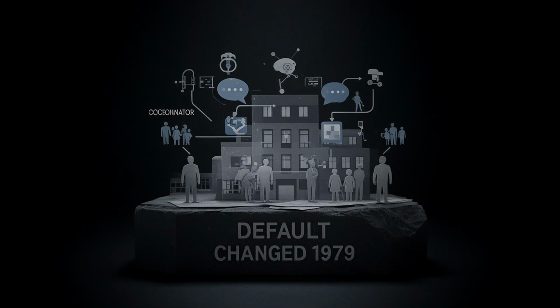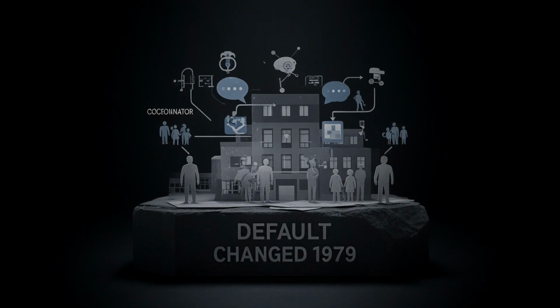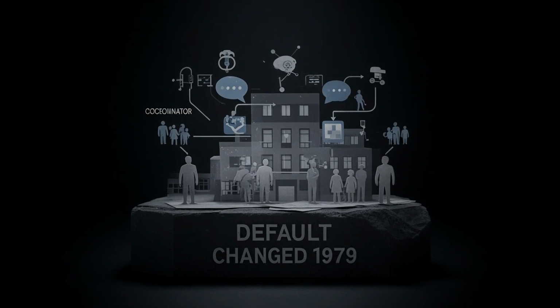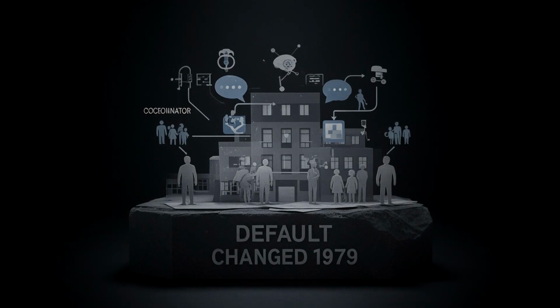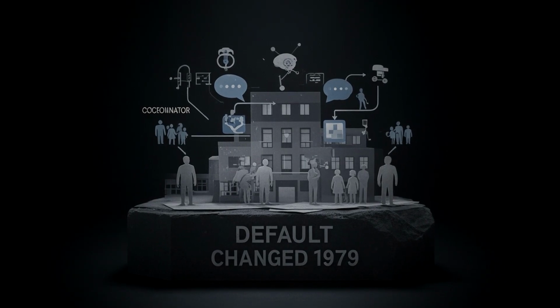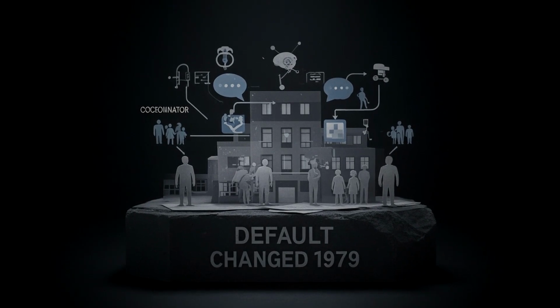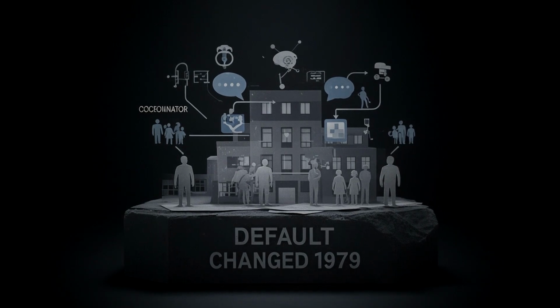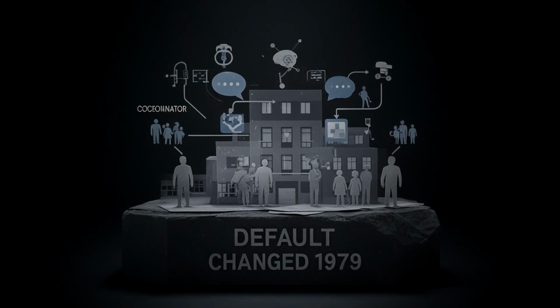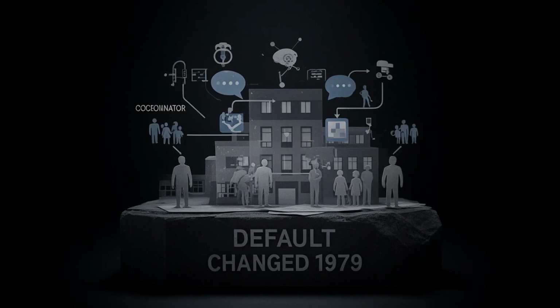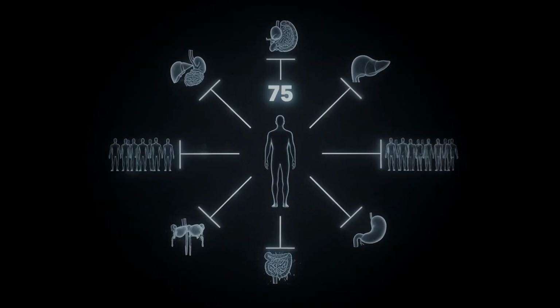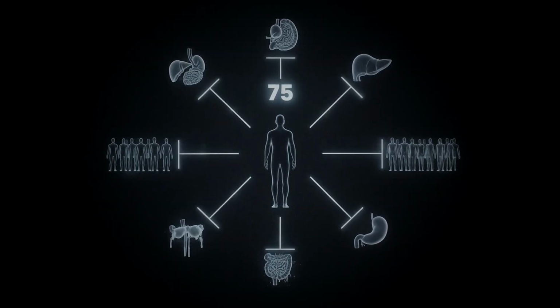We retrieved the basic data on organ donation. A single organ donor can save up to 8 lives. Heart, lungs, liver, kidneys, pancreas, small intestine. Each organ can extend the life of someone waiting. Additionally, tissue donation including corneas, skin, and bone can benefit up to 75 people. One person, up to 75 lives impacted.